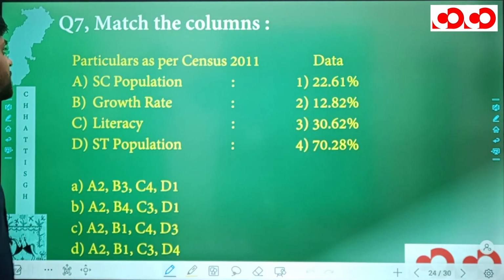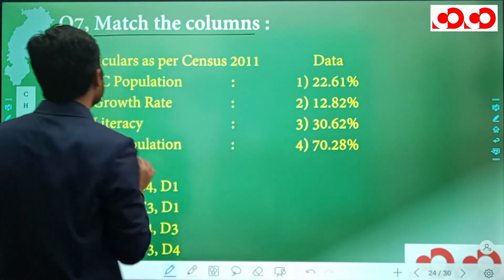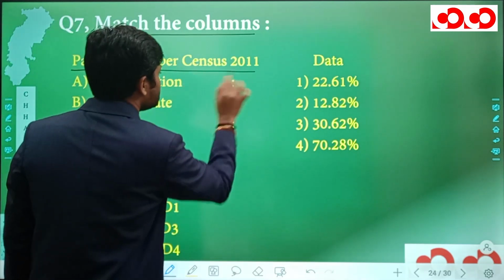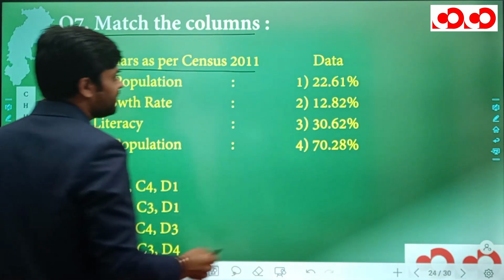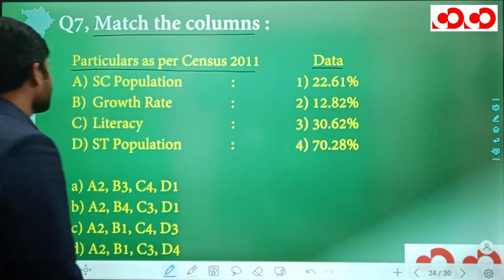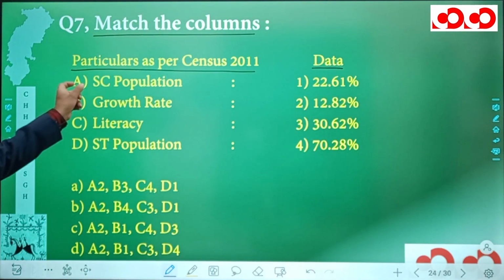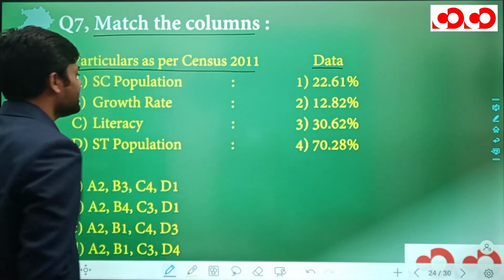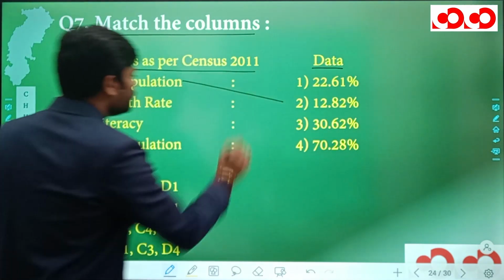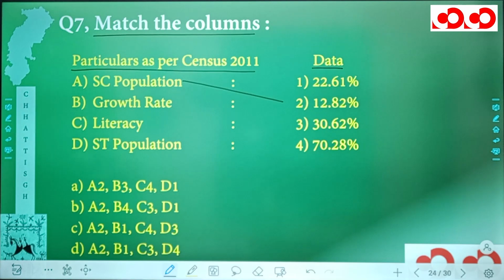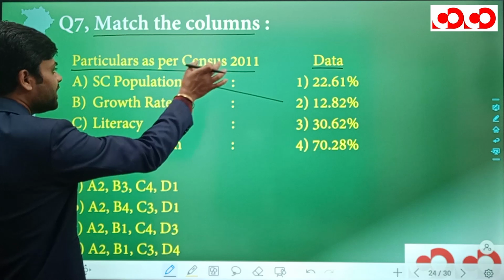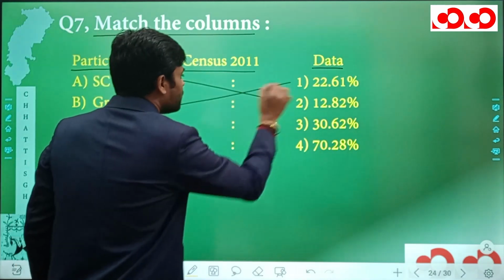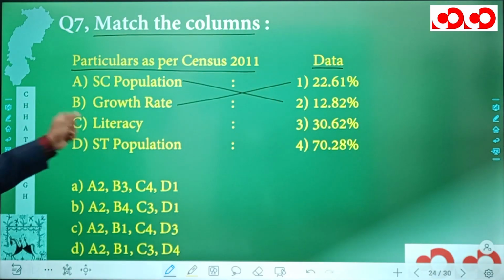Now in the 7th question, we have to match the columns wherein we have particulars as per census 2011 in one column and we have data in the other column. Now, first of all, we have SC population. So SC population in Chhattisgarh according to census 2011 is 12.82%. Next, we have growth rate. So we have already discussed the growth rate of Chhattisgarh according to census 2011 is 22.61.